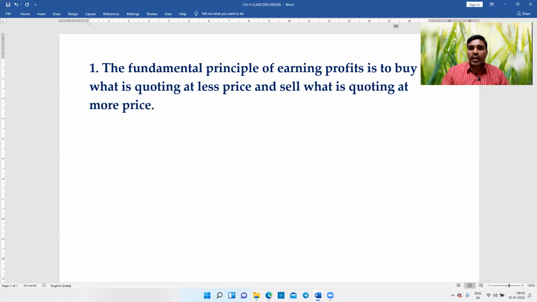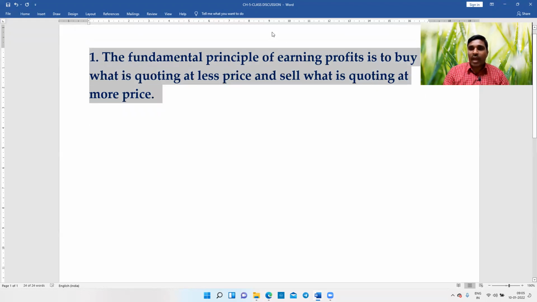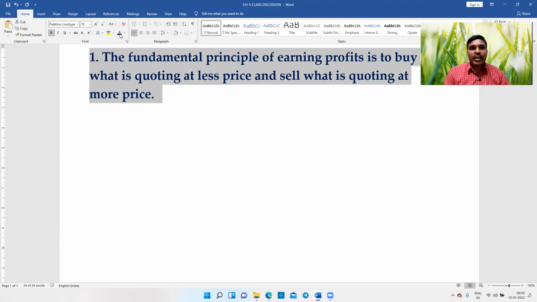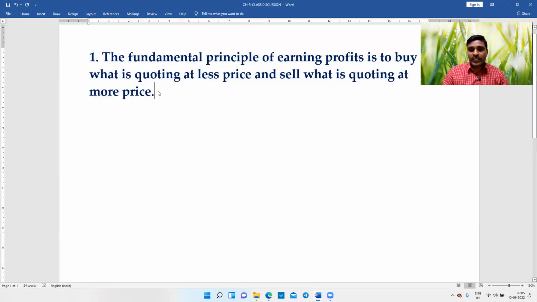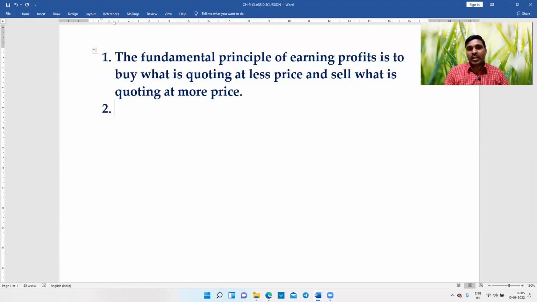So now my next task is to decide the value of each company, so that I can decide which company to buy and which company to sell. Our next task is to determine the value of each company. Value of a company is equal to value of equity plus value of debt.